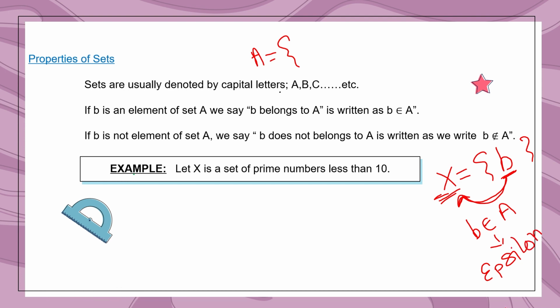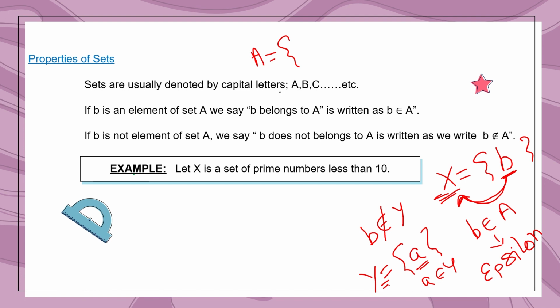Right? If B is not an element of set A, suppose Y is another set and B is not an element of set Y, then we can say B doesn't belong to Y. B is not a member of set Y, but A belongs to Y, we can say, because A is a member of this set.